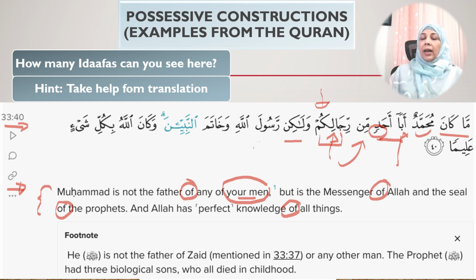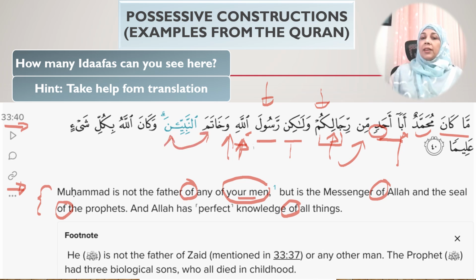Walakin here, lakin means but. So, but what is he? He is Rasulallahi. Okay, so he is the Rasul of Allah, which is an idafa construction. Here, Rasula is the mudaf and Allahi is the mudaf ilayhi. And this is a definite idafa because the second term is definite. Okay, wa means and. Khataman nabiyina. So this is also an idafa.